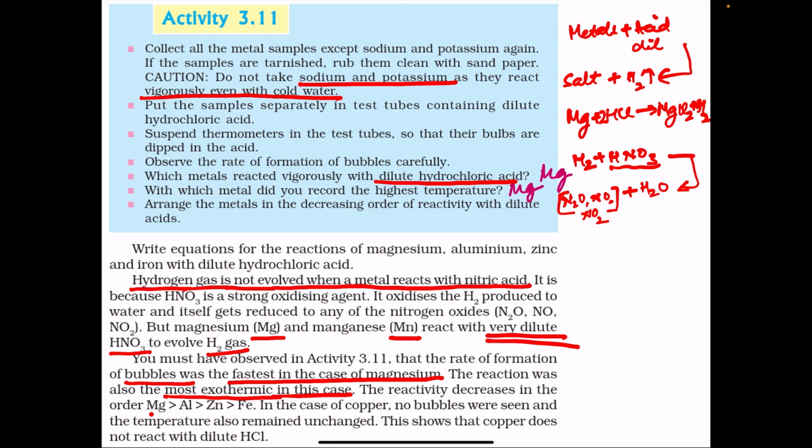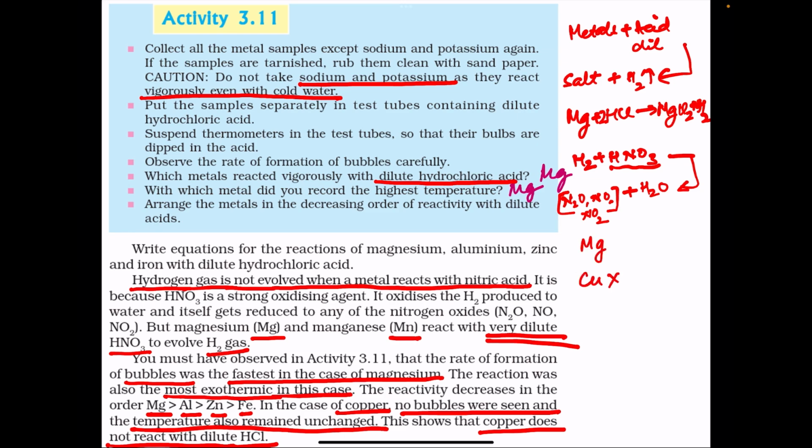The reactivity decreases in the order magnesium, aluminum, zinc and iron. Iron is the least reactive. Magnesium is the most reactive metal when the reaction with dilute HCl is considered. In case of copper, no bubbles were seen and the temperature also remained unchanged. Means copper does not react with dilute HCl.